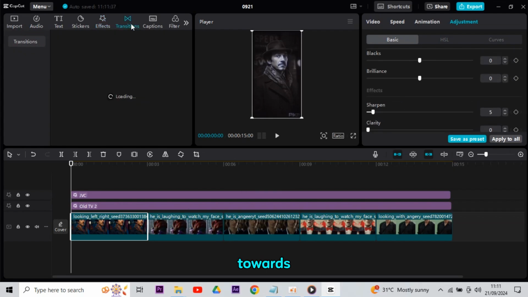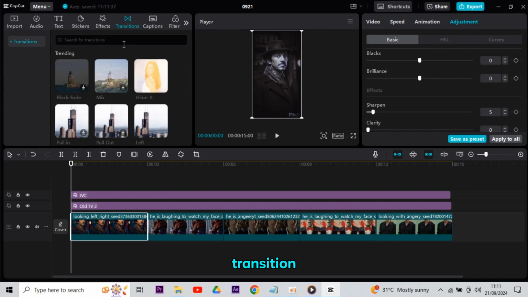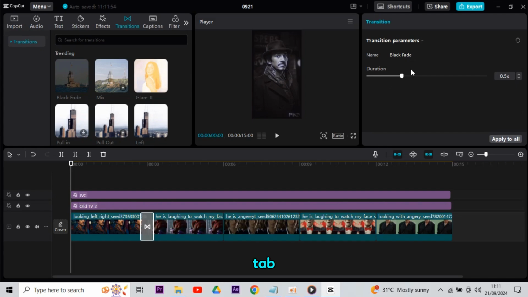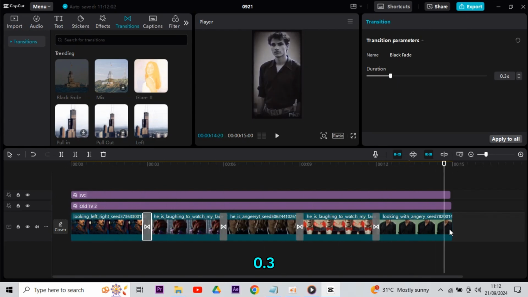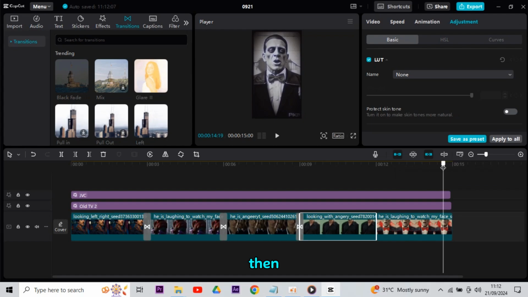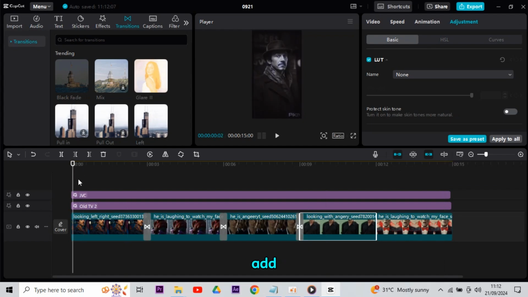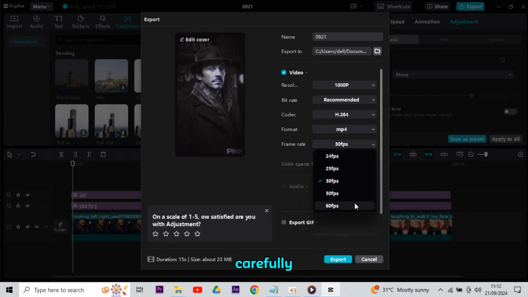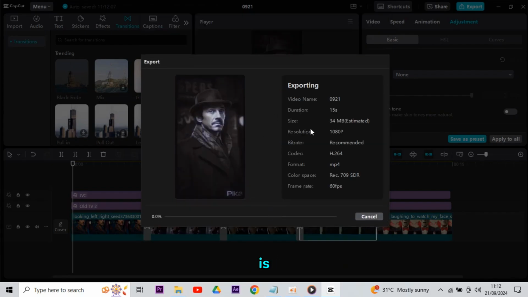Now, I am going towards the final step, which is adding a transition to our video. For it, we have to go to the CapCut Transition tab and find the black fade transition. After that, simply drag it in between your first 2 images and adjust its duration to about 0.3 seconds. Then, hit the Apply to All button to add transitions between each image. Now, check out everything carefully. Our video is now complete, so if you are fully satisfied with your work, then simply export it.